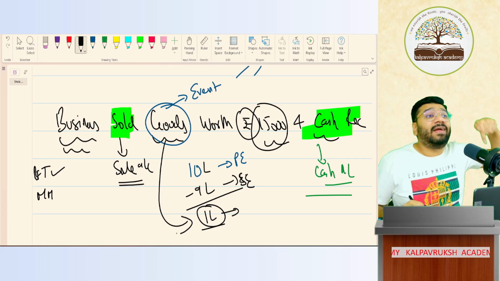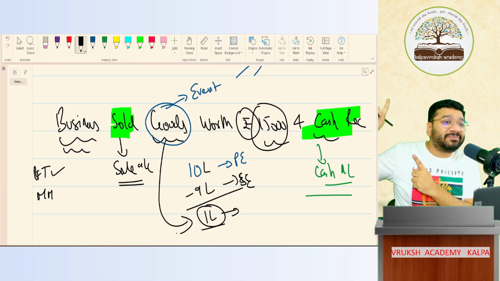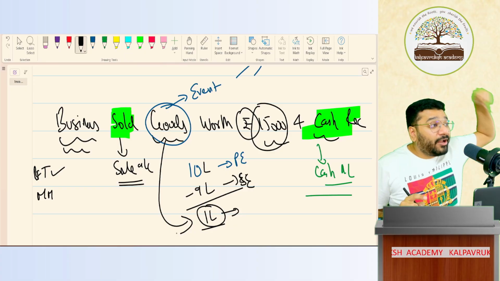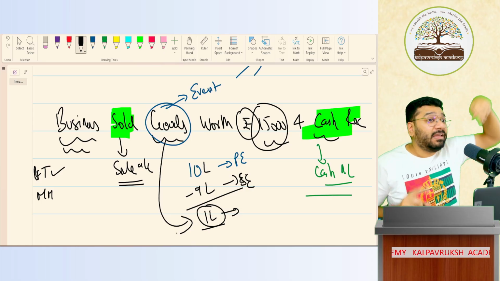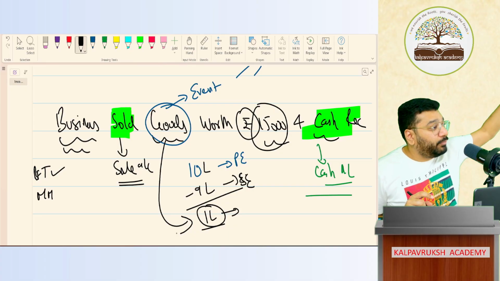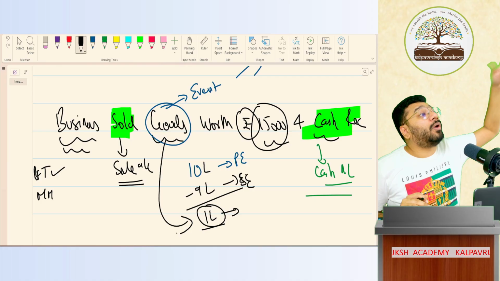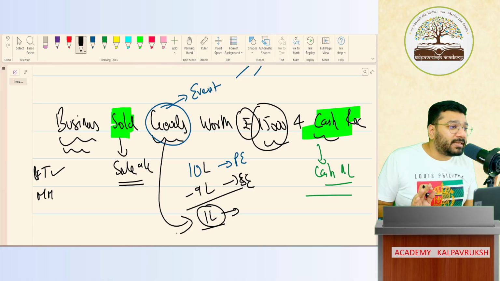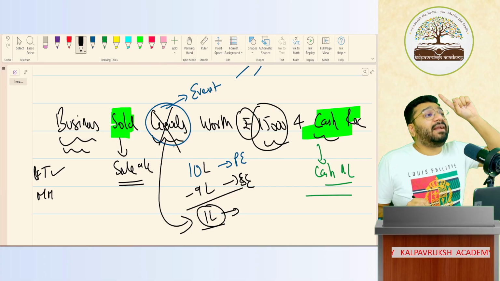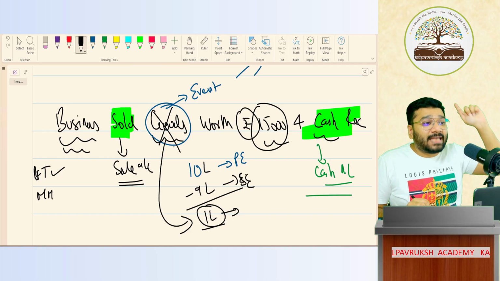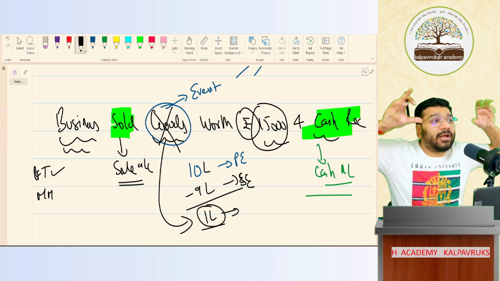So when do we record goods? Not at the time of purchase, not at the time of sale, but at the year end. At the end of the year, we record goods in the form of closing stock, not during purchase and sale. There is a logic to it, and when we come to final accounts, you'll understand the logic behind it. Today it is too early to make you understand. As of now, goods and stock are never recorded when purchase and sale are happening. When they happen, purchase value is recorded and sale value is recorded.